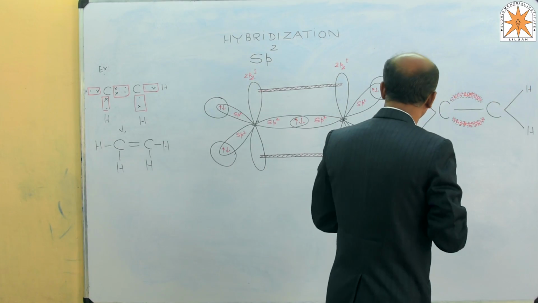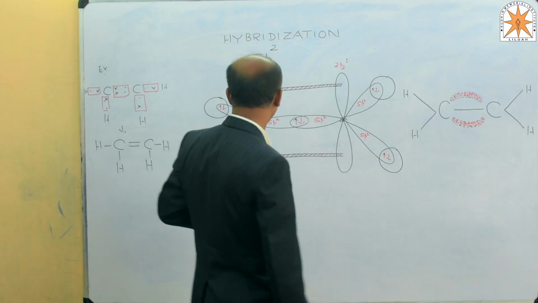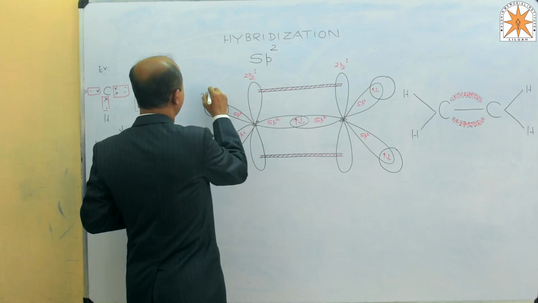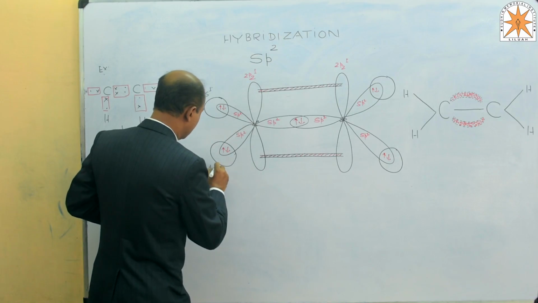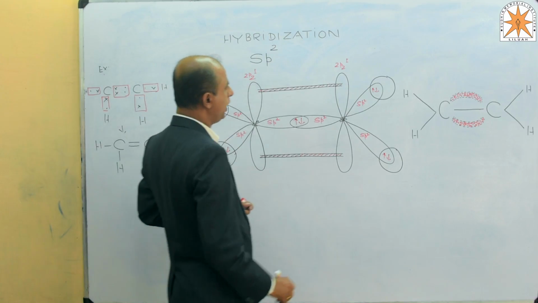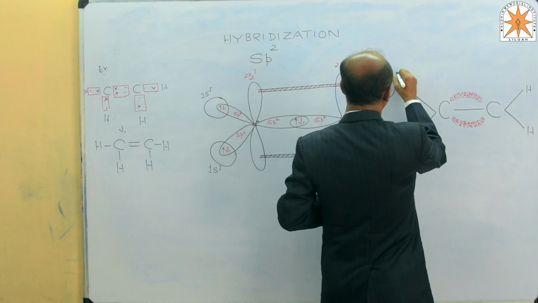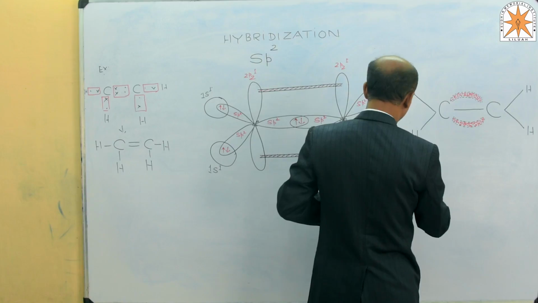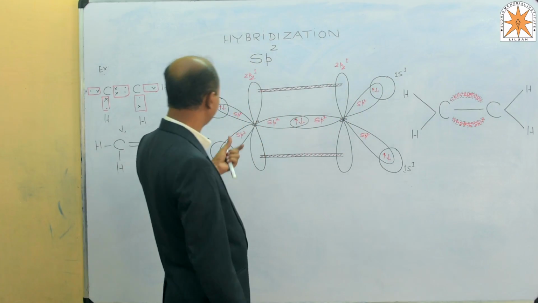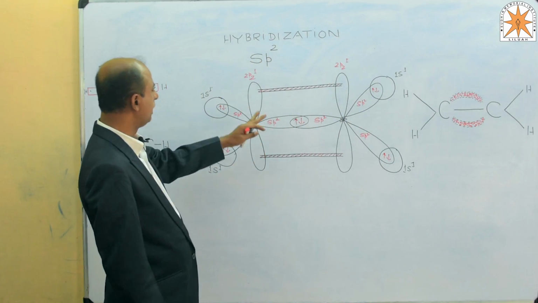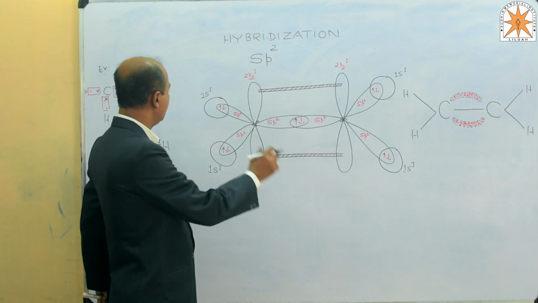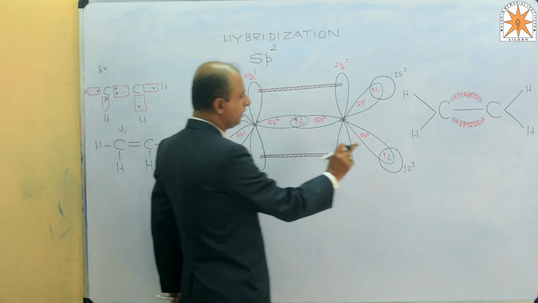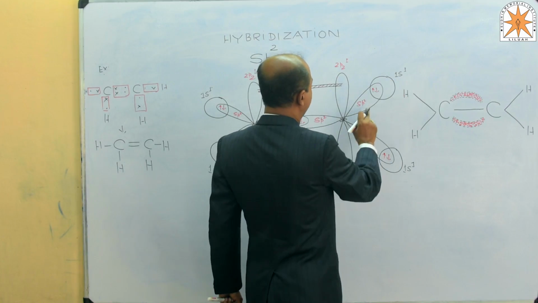If you want to see the nature of the sigma bond here, 1s1 overlapping is 1s1 because this is a hydrogen atom, 1s1, this is also 1s1, this is also 1s1. Among the 5 sigma bonds, the nature of 4 bonds is s-sp2, s-sp2, s-sp2, s-sp2.